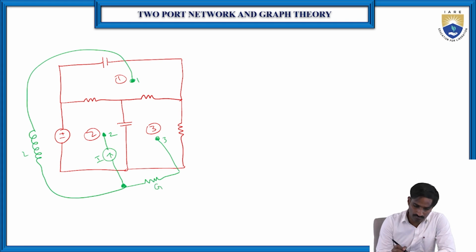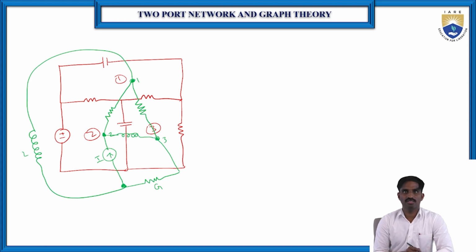Right. Now, what are the elements in between 1 and 2? Here this resistor. Okay. So which means because this is loop 1 and 2, so we should write in between 1 and 2. And now in between 1 and 3, again one more resistor is there. So we have to just draw in between 1 and 3. And then in between 2 and 3, one more capacitor is there. Then we have to replace with inductor. Right. So this is how we can convert that particular circuit into duality. Then now draw the dual network here.